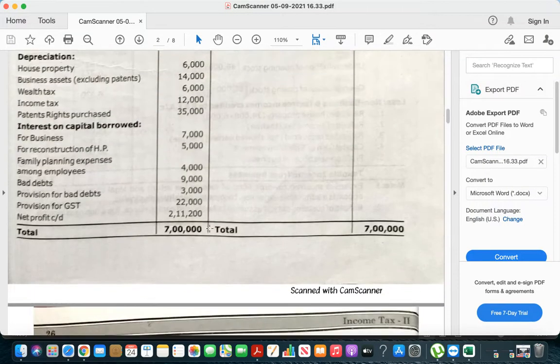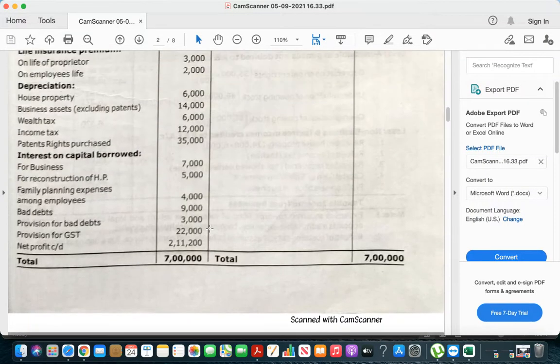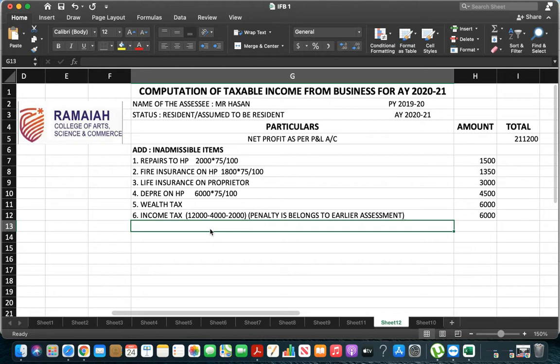Next, patent rights purchased. How will you treat this? Tell me fast. Admissible or inadmissible? Inadmissible. Why? What is the reason?